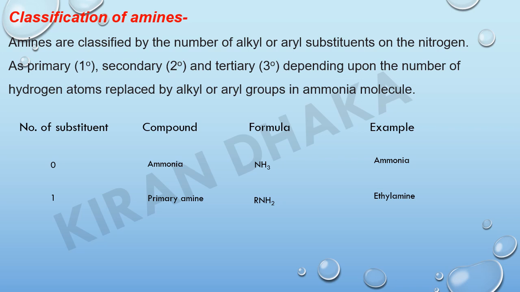Example, ethylamine. If the number of substituents is 2, then the compound is a secondary amine and the formula is R2NH, meaning two hydrogen atoms are replaced by two alkyl groups, and the example is diethylamine. If the number of substituents is 3, then the compound is a tertiary amine and the formula is R3N, meaning 3 hydrogen atoms are replaced by 3 alkyl groups, and the example is triethylamine.